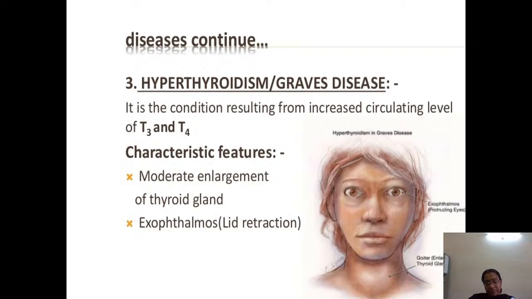Even in goiter you can see enlargement, but there it is a full enlargement of the thyroid, whereas here it is a moderate enlargement. Along with this there is one more feature, the exophthalmos condition, that is, a protrusion of the eyes.